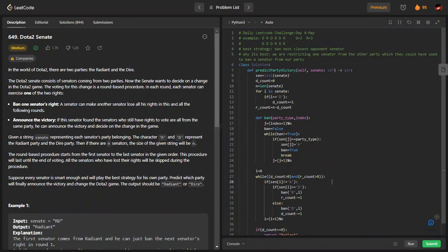Today we are at day 4 of the May Daily Leetcode Challenge and we are having a medium level question in front of us. Let's see what the question is. It's question 649, Dota 2 Senate.